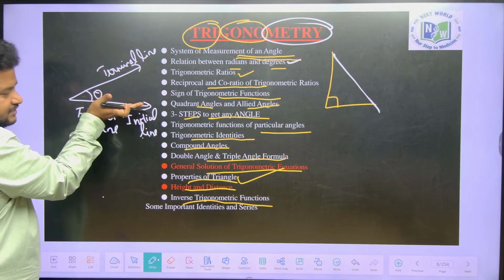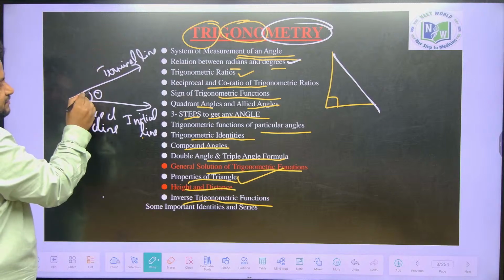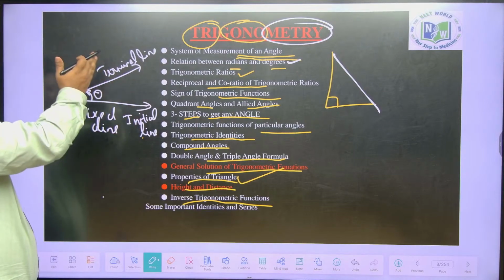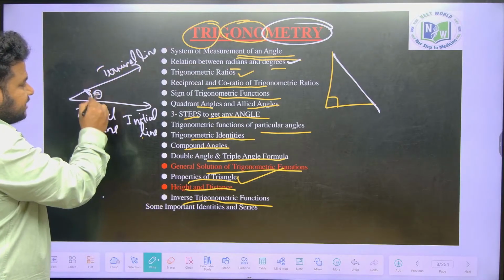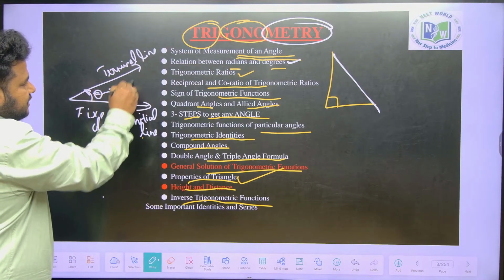From this x-axis, how much has it rotated? Above the x-axis, going this way, that is the anti-clockwise direction. This angle is called theta. That is the meaning of angle.